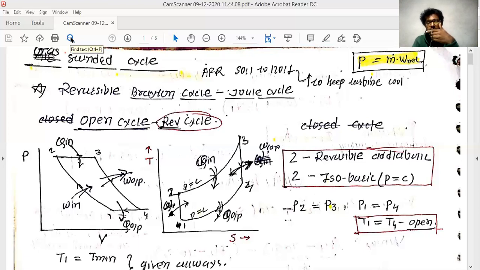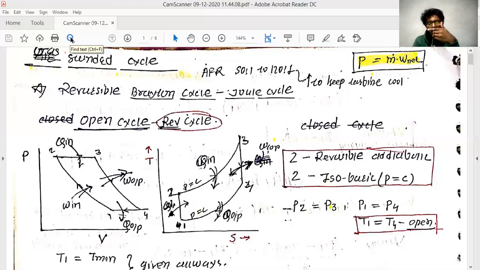But after reaching that temperature, it will not be able to emit heat into the atmosphere, because if the temperature and pressure of the two become equal, it will be very difficult to send the rejected heat into the atmosphere.